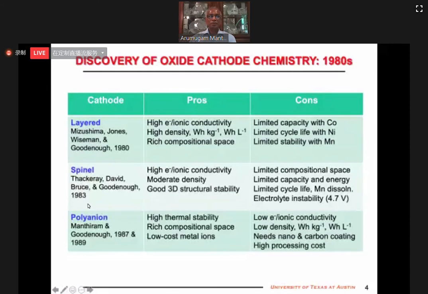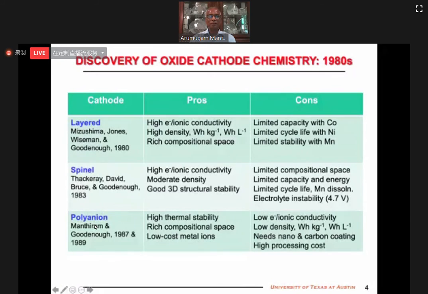So these were the 3 families or concepts developed in the 1980s involving 3 visiting scientists, and none of them had overlap. Very interesting story. Mizushima from Japan came, worked on layered oxides with John Goodenough, left. Then Michael Thackeray came from South Africa, worked on spinel, went back to South Africa. I came from India, started the polyanion.